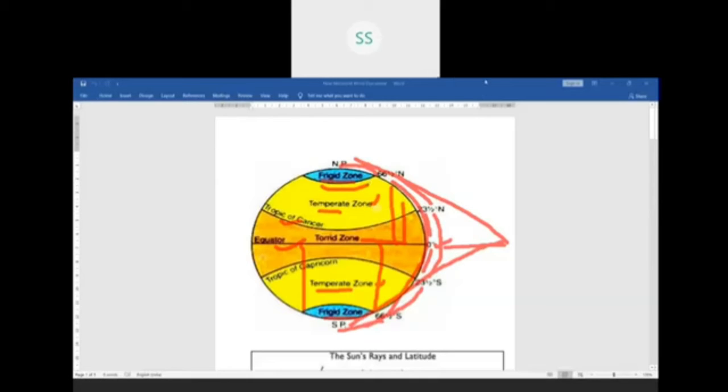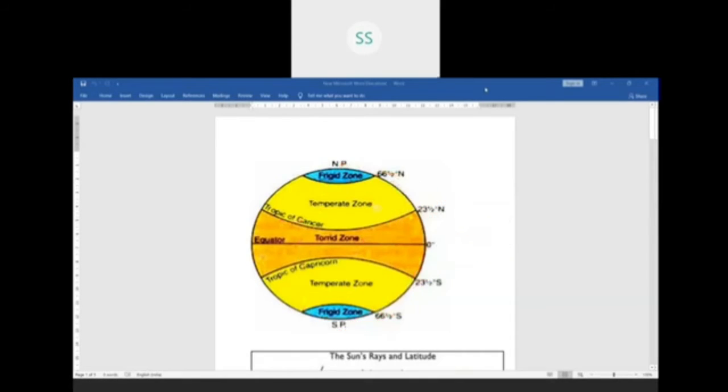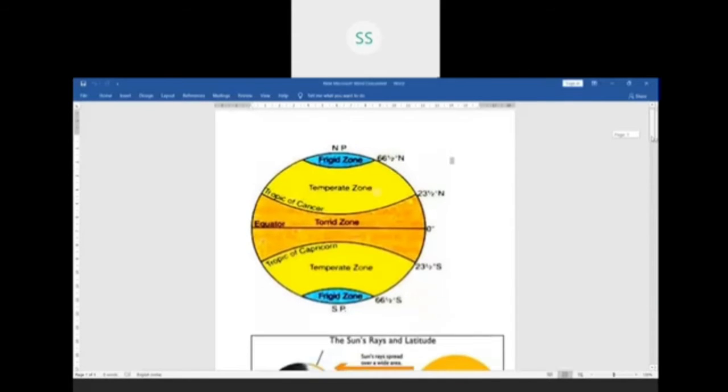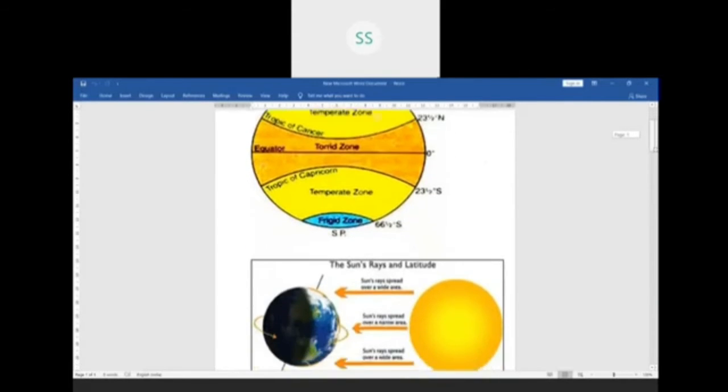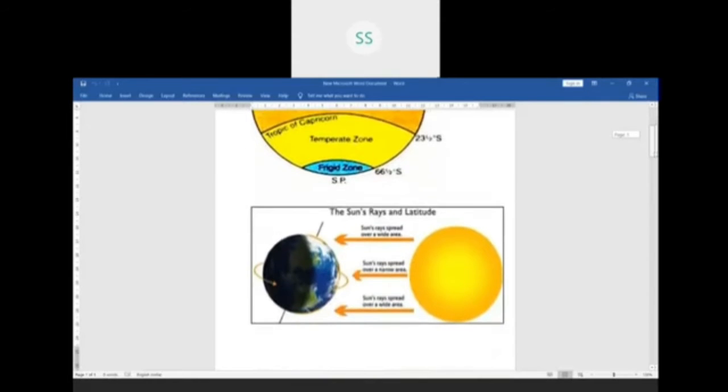You can see one more picture which shows the sun rays, which I have already explained to you here. The sun rays and latitude, children. You can see the same which I have explained.